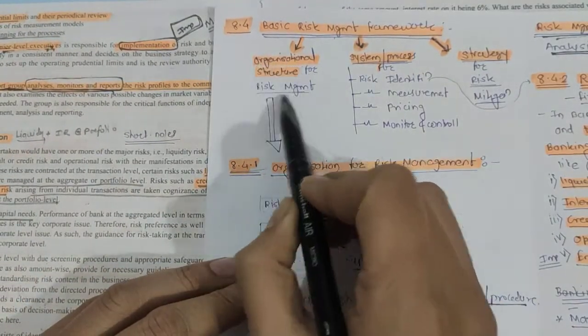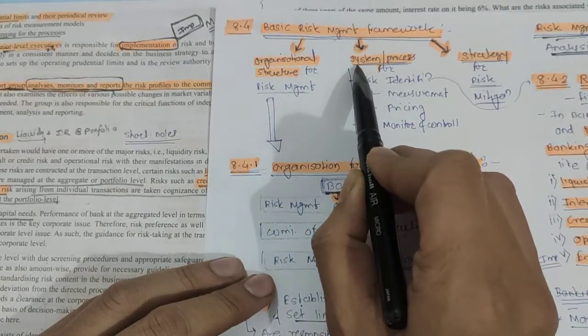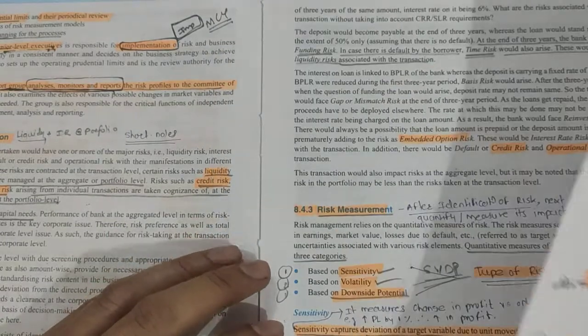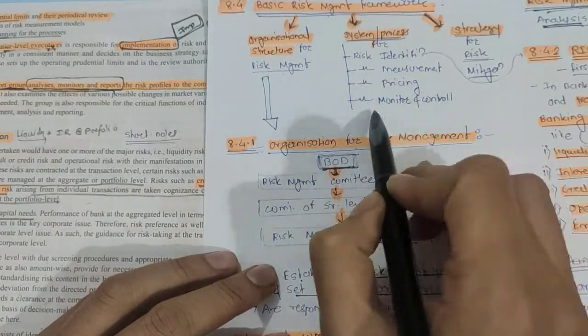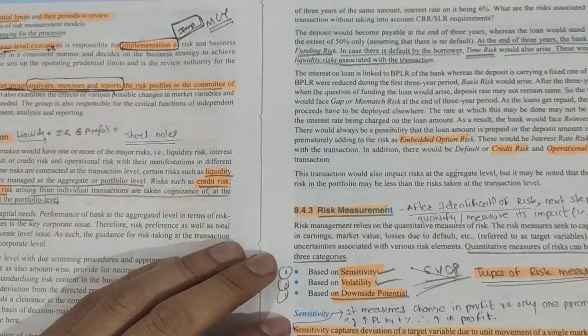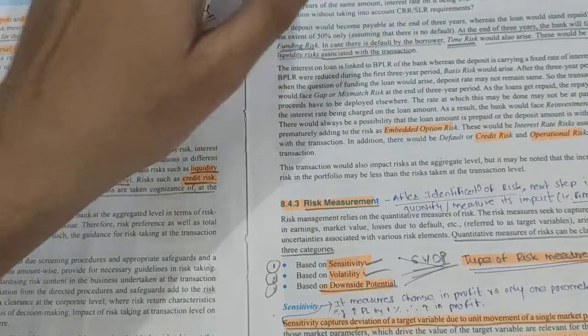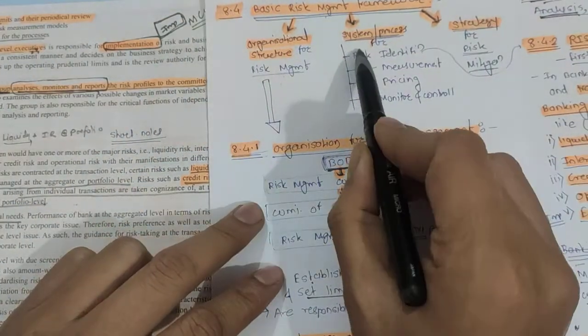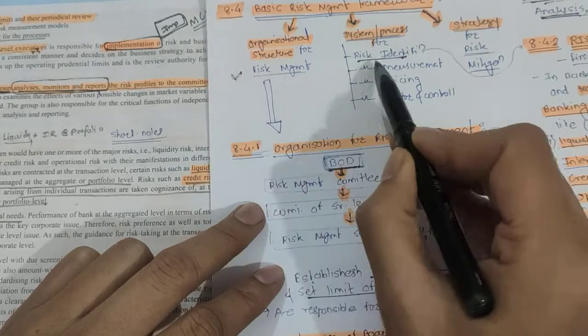First we have studied the organization structure. Now we have to study the system or the process. In that we will study risk identification, measurement, pricing and monitoring. Okay, now the next topic to study is risk identification. We have studied the structure. Now we have to study risk identification.